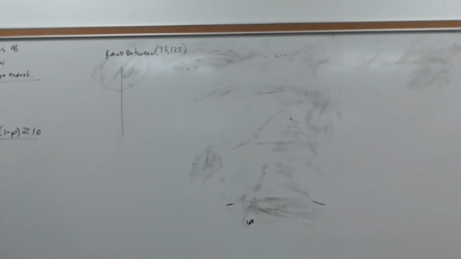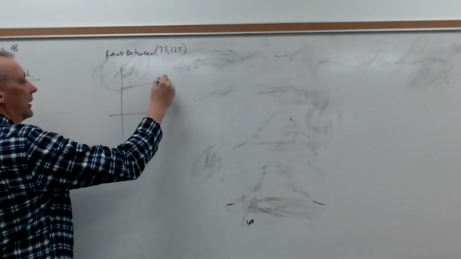Bell curve graph. Not a bell curve. Not a scatter plot. If I'm doing a bunch of random numbers, it should be uniformly distributed. What does a uniform distribution look like? A box, a rectangle. Okay?